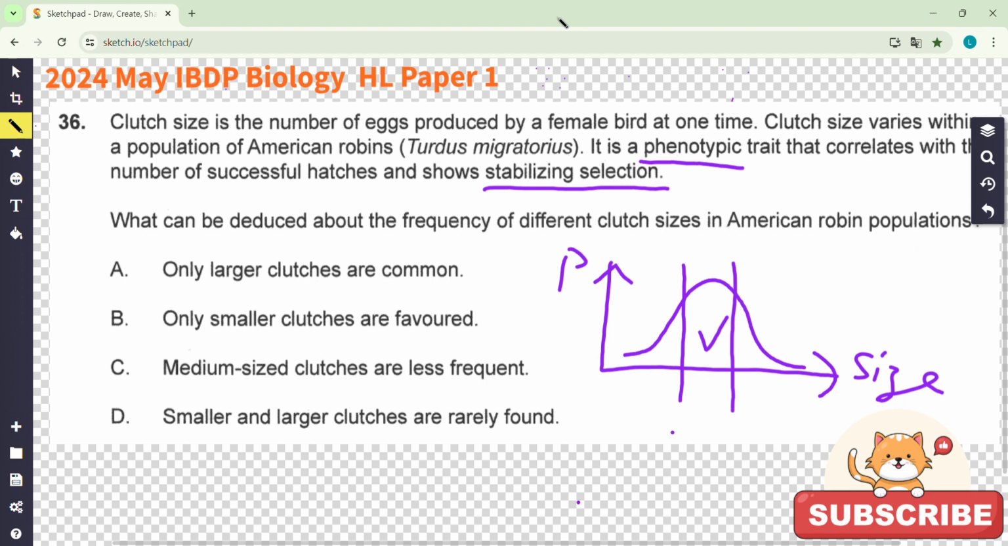Okay. There will be thousands of different types of questions, but the key concepts are few. So small and large are uncommon, medium size is more frequent. So the answer is D. Smaller and larger are rarely found because they are not favorable. So that's it.